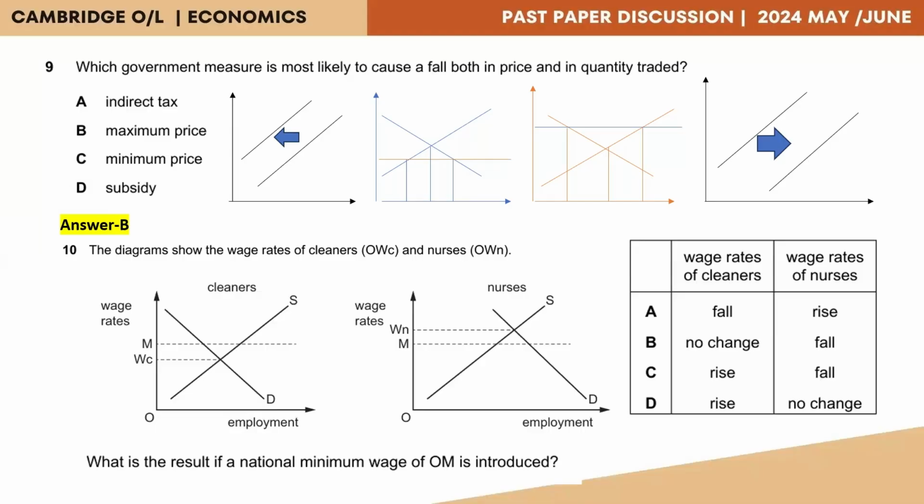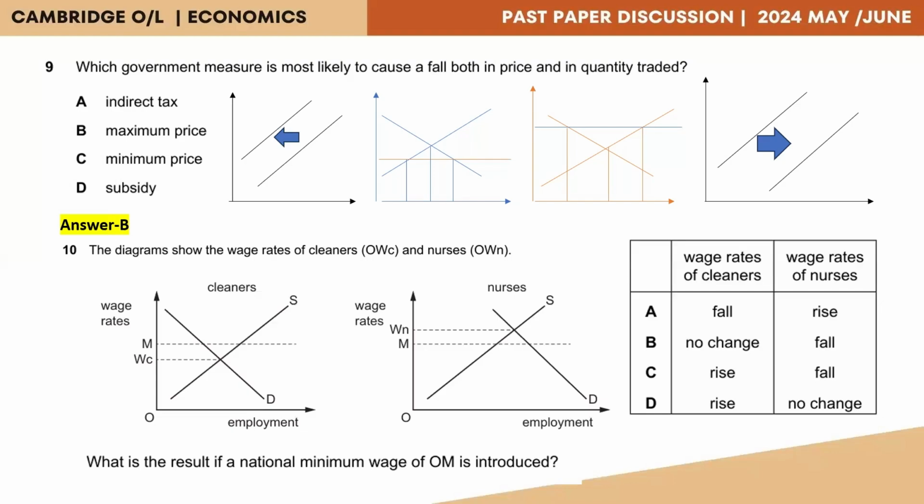Now let's take a look at the options available and select the correct answer. So we have wage rates of cleaners. We need to decide what happened to the wage rates of cleaners as a result of the national minimum wage of OM being introduced. We looked at the first diagram. The equilibrium was at WC. When OM was introduced, the wage rate of the cleaners increased. So option A says fall, option B no change, options C and D say rise. So our answer should be either option C or D because there was a rise in the wage rate of cleaners. On the other hand, we see for nurses, equilibrium was at WN.